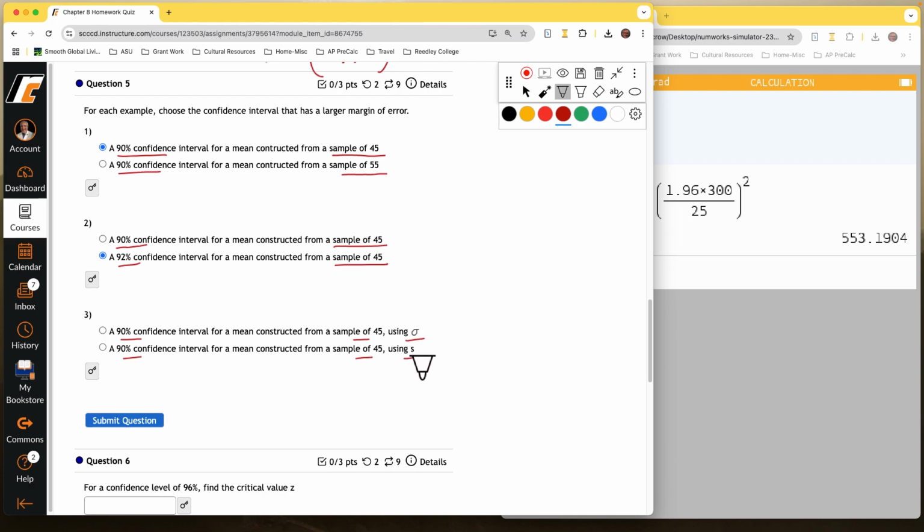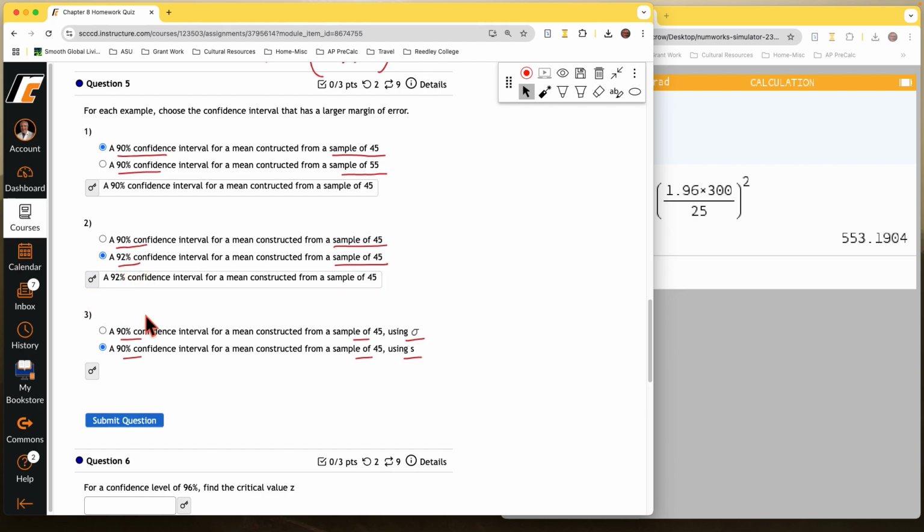And just thinking through this, a sample is going to have more variation. It's not as accurate as using the parameters, using information from the population. So there's going to be greater error with a sample standard deviation. Okay, and again, here we can see, yes, it's the sample size. It's the one we chose. This one, 92, is the one we chose. And this one, using sample size, that's the one we chose.